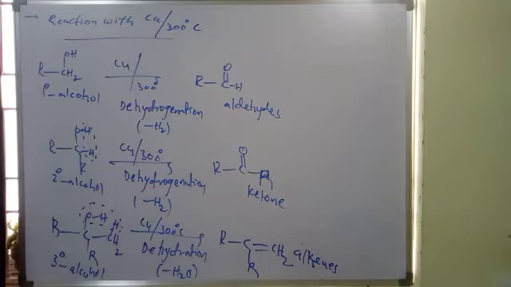Now we are going to discuss the haloform reaction. This is very important. We already discussed the haloform reaction.